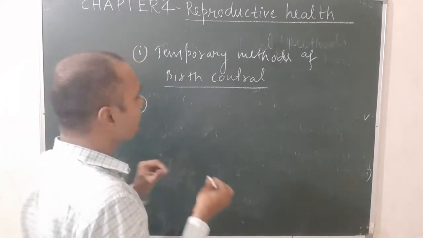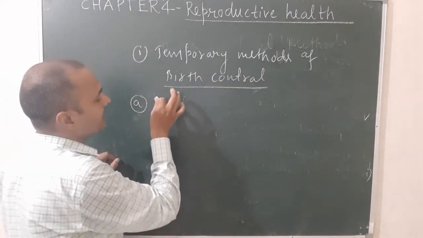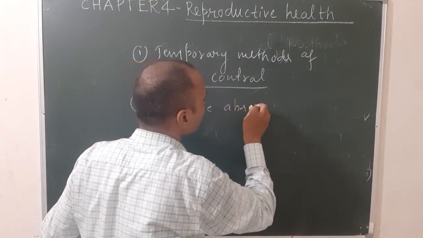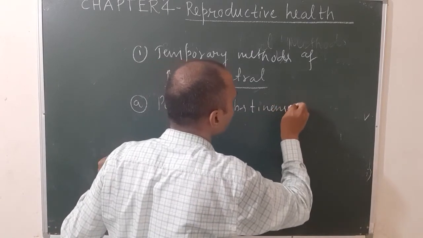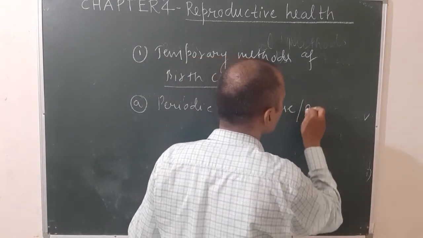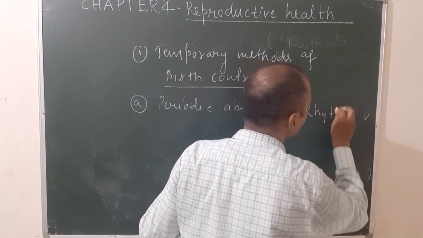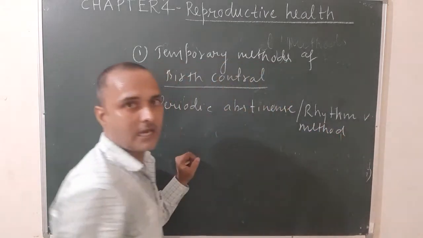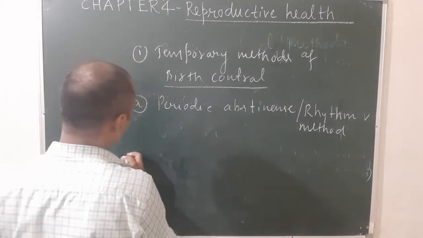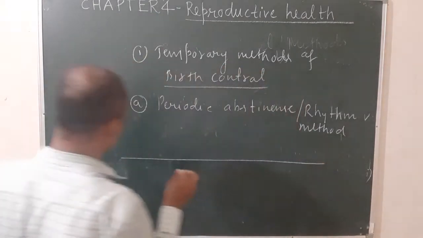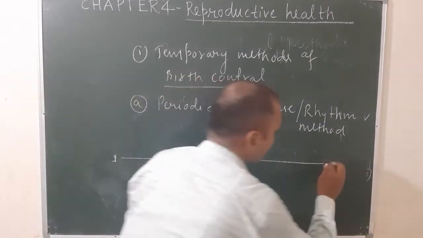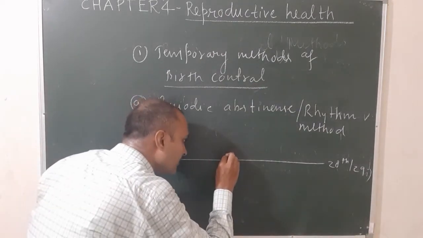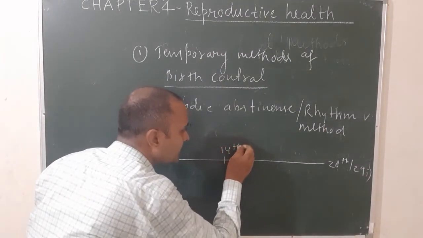First one is known as periodic abstinence, also known as rhythm method. Okay, you know well, the menstrual cycle always varies, but day 14 is the most favorable day for ovulation. Suppose this is day 1 and this is day 28 or 29, and the most favorable day of ovulation is the 14th day of the menstrual cycle.